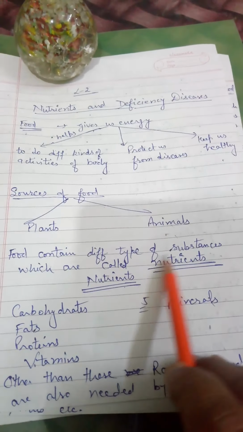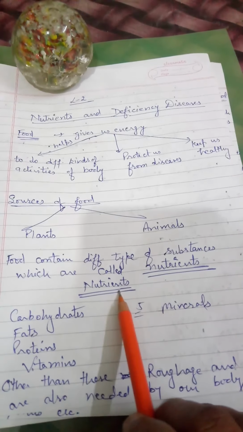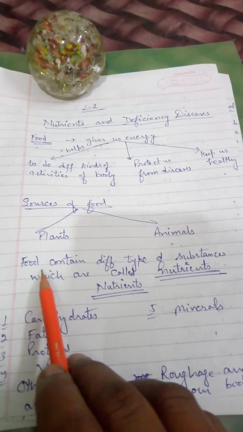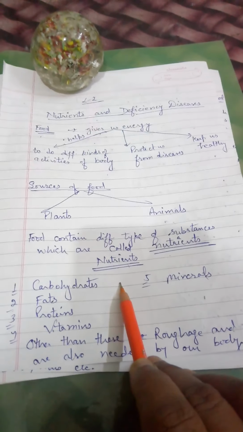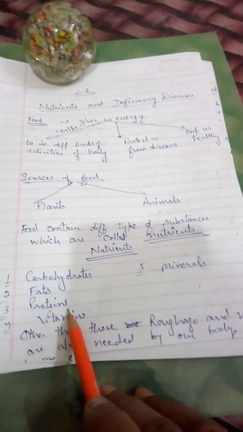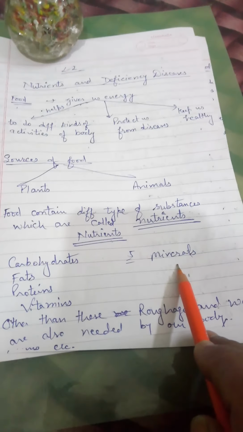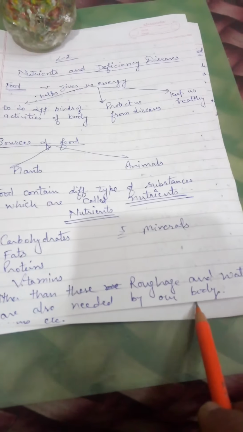The food contains different types of substances which are called nutrients. So what are nutrients? These are the simpler substances, different substances which are present in our food. So mainly we have five types of nutrients in our food: carbohydrates, fats, proteins, vitamins, and minerals. Other than these, roughage and water are also needed by our body, but they are needed in less amount.